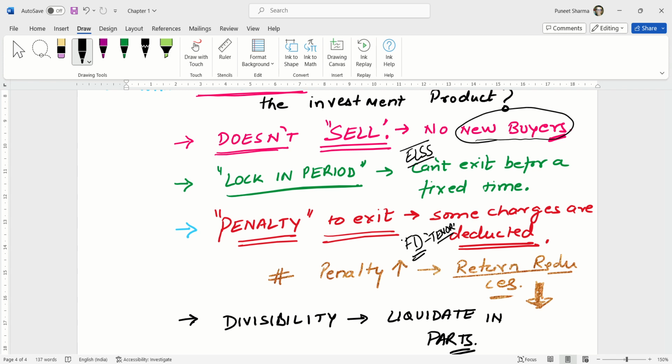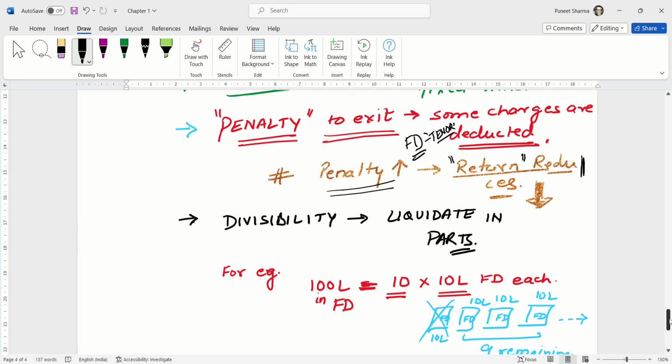If there is a penalty to exit, what is the disadvantage? The disadvantage is that if the penalty is high, then it reduces the return which we are getting from that investment. So if the penalty is high, the returns from that investment reduce. That is the drawback. That's why people do not like to liquidate that investment and hold it till the penalty period is over.